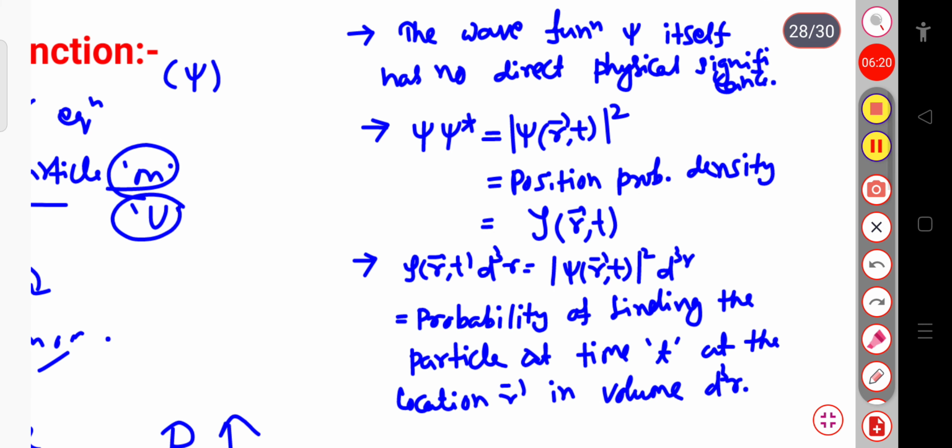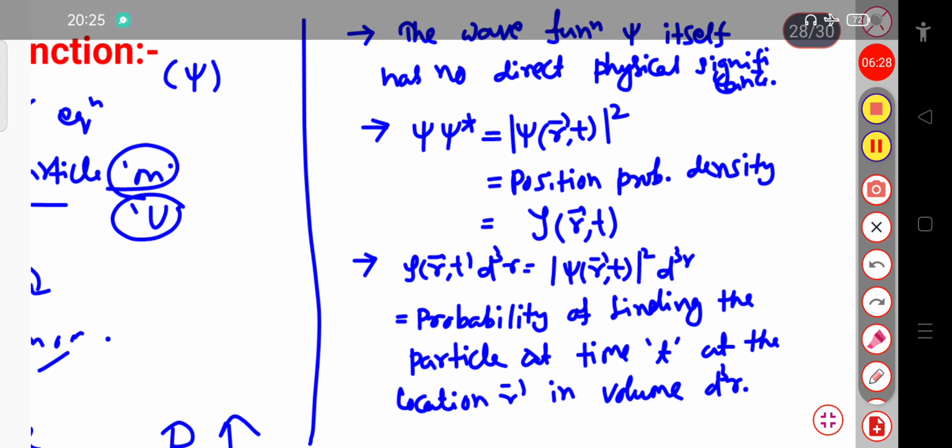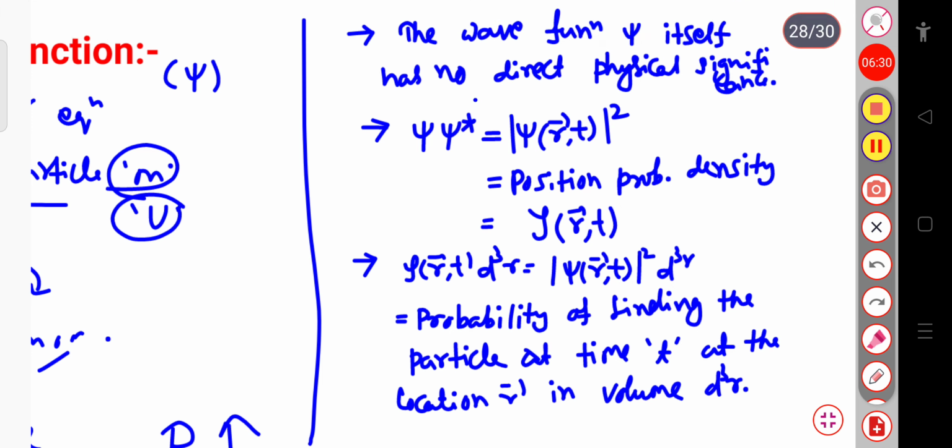So let me explain once again. The wave function psi itself has no direct physical significance. Why? Because the probability should be real and non-negative.